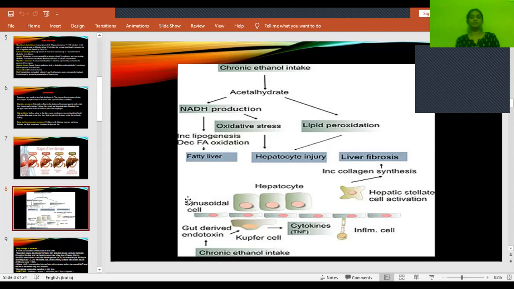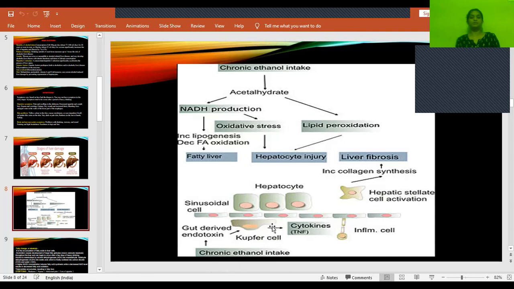And then if you see, these are the sinusoidal cells, and these are the gut-derived endotoxins. When there is chronic ethanol intake, these are the normal structures of the liver cells or hepatocytes. So when there is chronic ethanol intake, the microsomal ethanol oxidizing enzymes will be released.